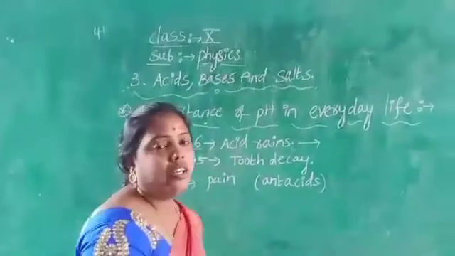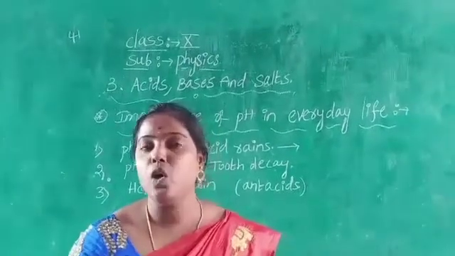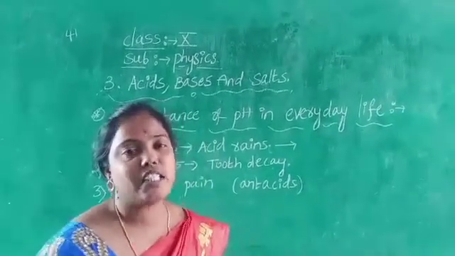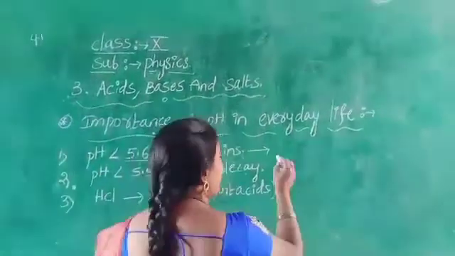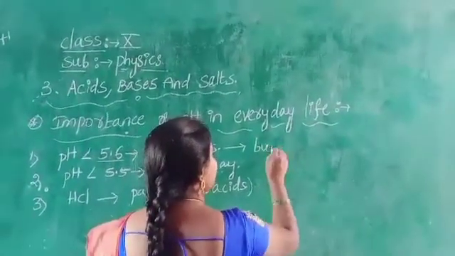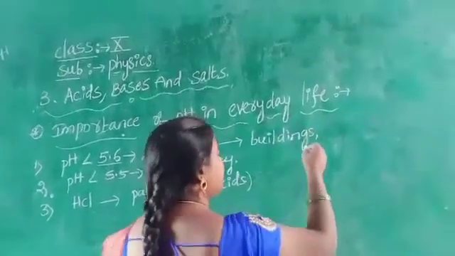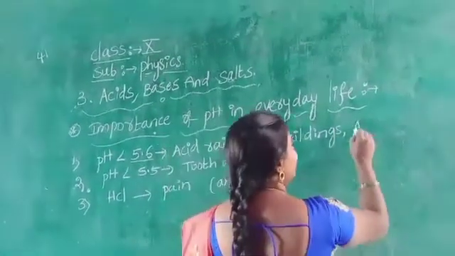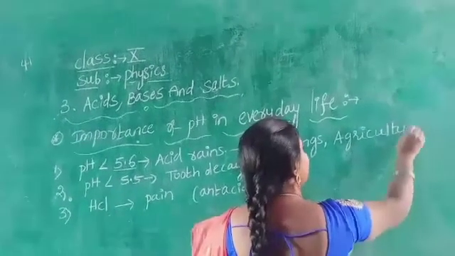So what is the first point? If the rainwater pH level is below 5.6, it is called acid rain. This acid rain collapses buildings and apartments, and these acid rains are very dangerous to the agricultural field, meaning they destroy the crops.